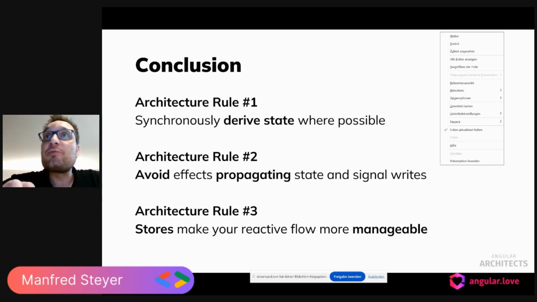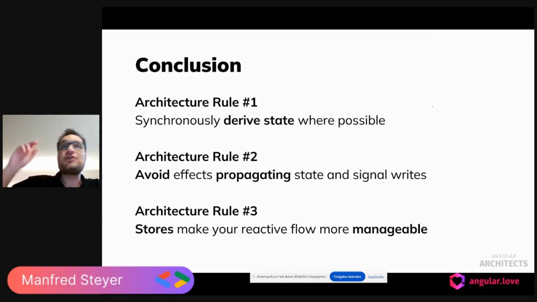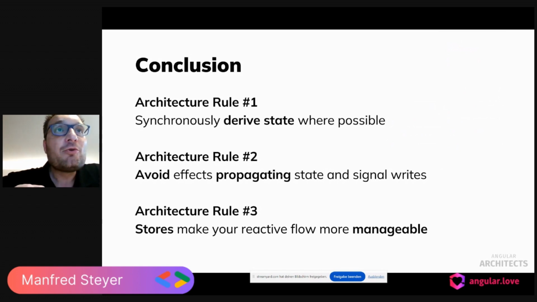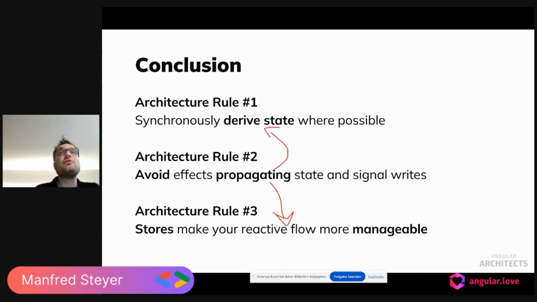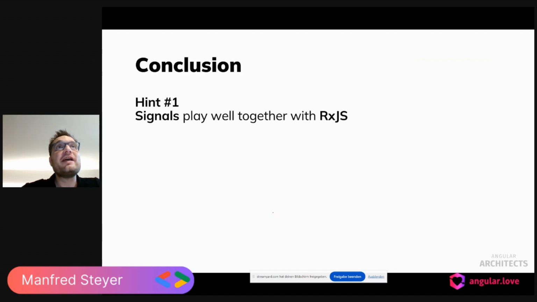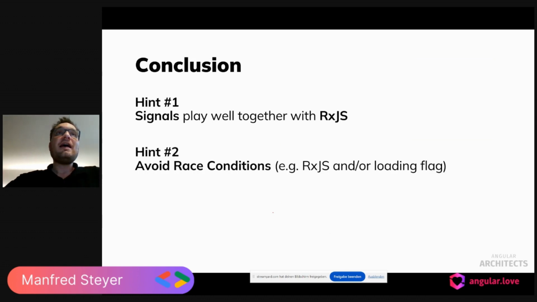And finally, those rules are enforcing each other. Just let me give you one example. To avoid effects propagating state, you can derive state synchronously, and you can use stores for the async stuff. Very likely stores use RxJS underneath the cover. And this brings me to my 2 hints, namely signals play well together with RxJS and avoid race conditions. And also here, RxJS does a great job with switchMap and exhaustMap and so on.